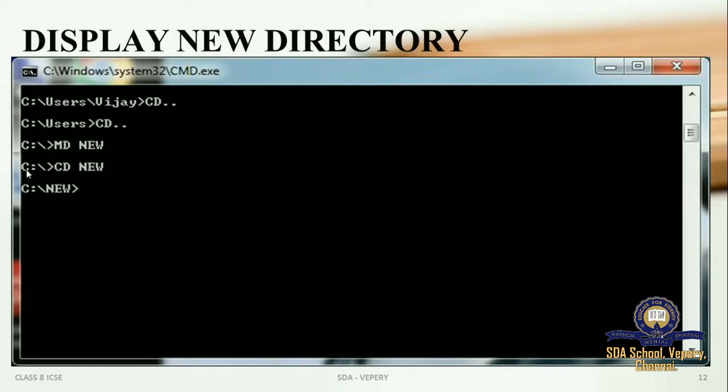Now you all understood? These are all commands. We call this cd, md, dir, everything we call it as command. Through this command, you are instructing the computer to create a directory, to change the directory. You are commanding the computer. So it is working according to this particular commands.